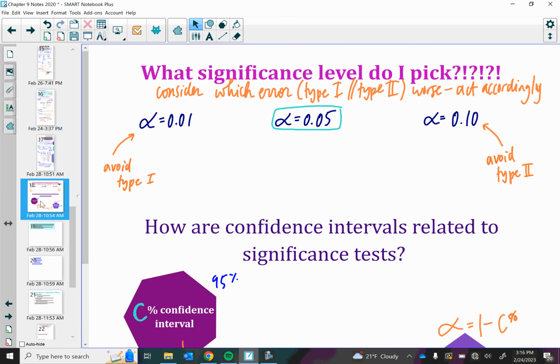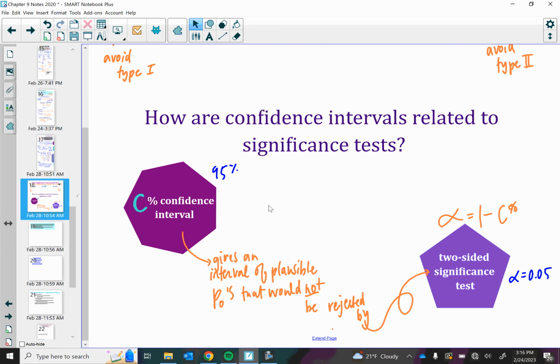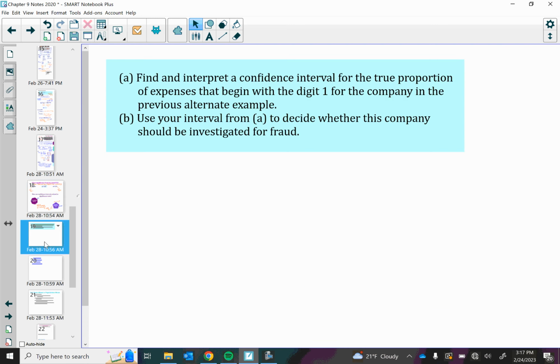In class the other day, we talked about this idea that confidence intervals and significance tests are related, that a confidence interval would give us an interval of plausible null hypotheses that would not be rejected by a two-sided significance test. So let's see if that result would be true for this problem. We're going to look again at this expense example, but we are now going to calculate an interval. And I'm going to do it kind of quickly. I'm not going to do the full state, plan, do, and conclude here.